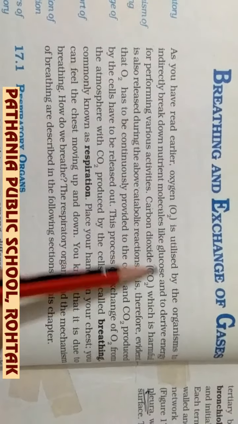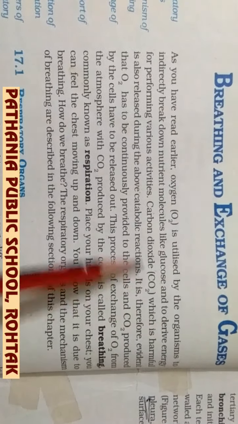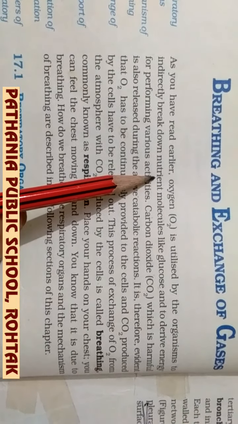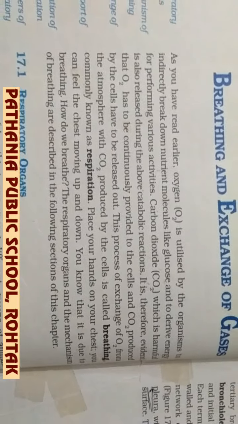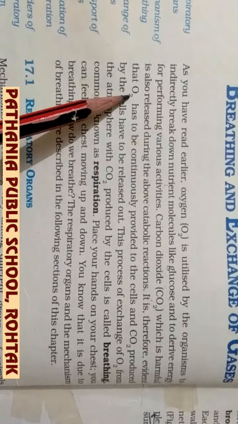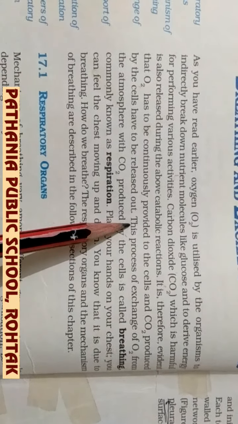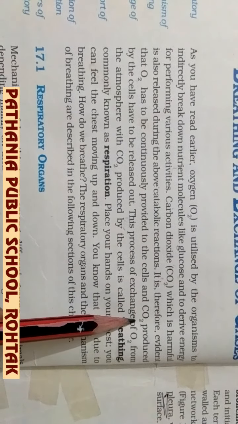So, in the previous chapter, we have already seen that oxygen is used in the breakdown of food, that is glucose, and in this process, carbon dioxide is produced. That means it is a catabolic process of breakdown of food and release of carbon dioxide. But now the question is, how does this oxygen reach the cell, so that the exchange of gases takes place of the oxygen and of carbon dioxide?